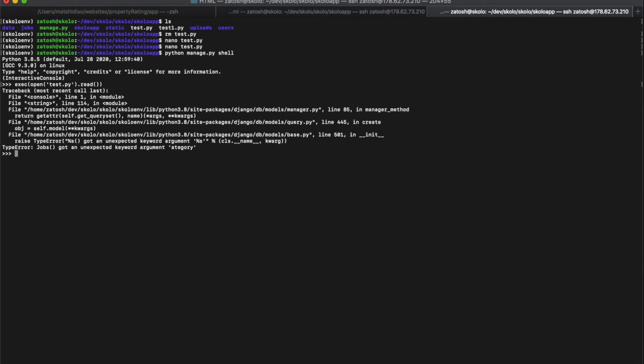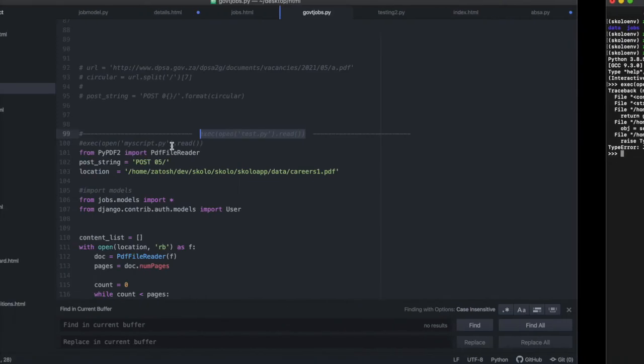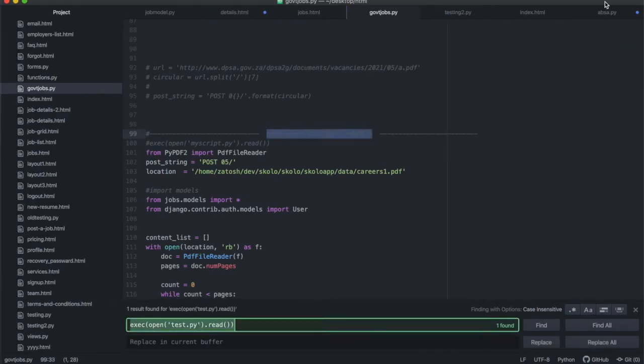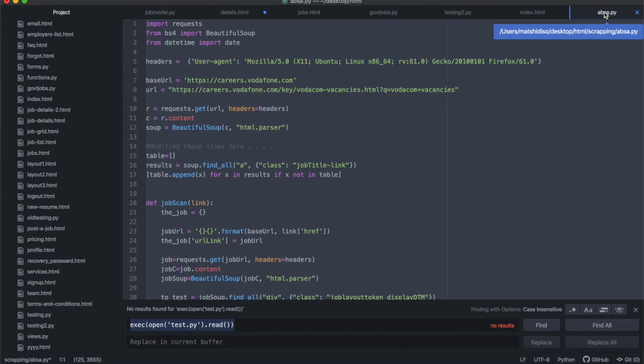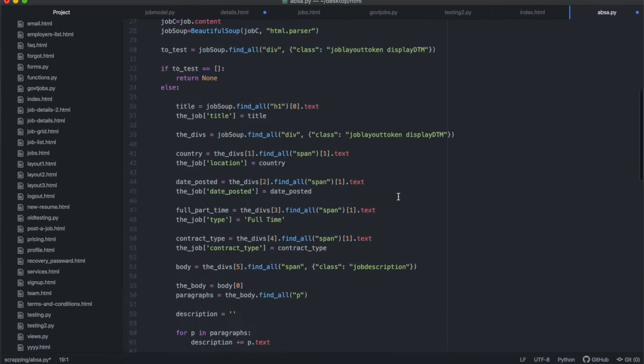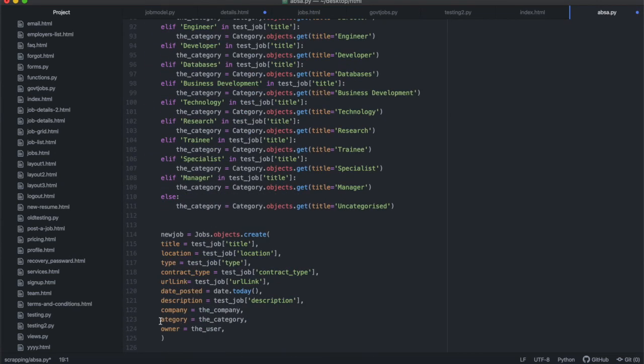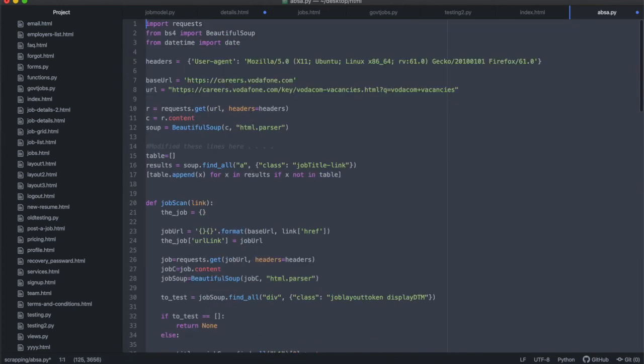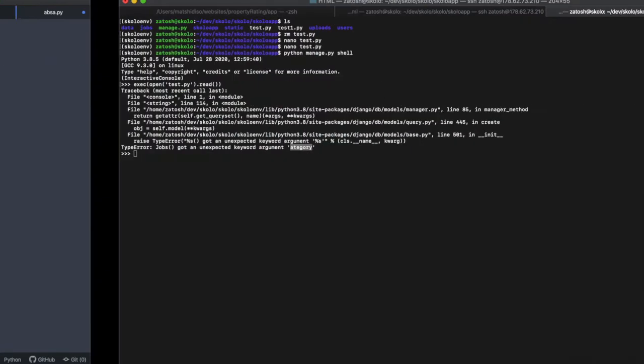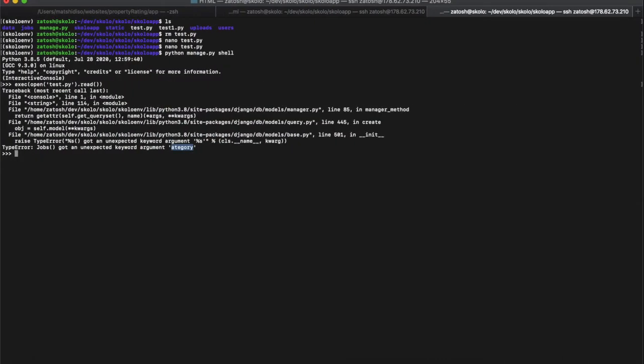Category. All right, so let's see. I must have misspelled something in here. So let's look for that category. Where is it? Okay, let's see at the bottom here. It's going to be over there. All right, that's the problem. Actually, we don't have to copy. We can just fix it.